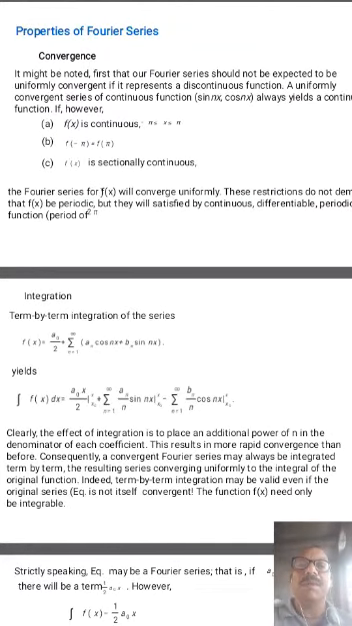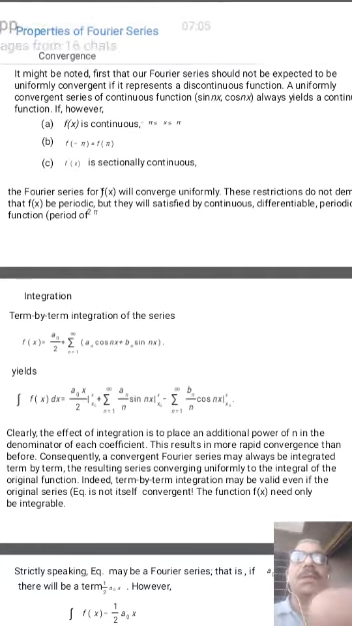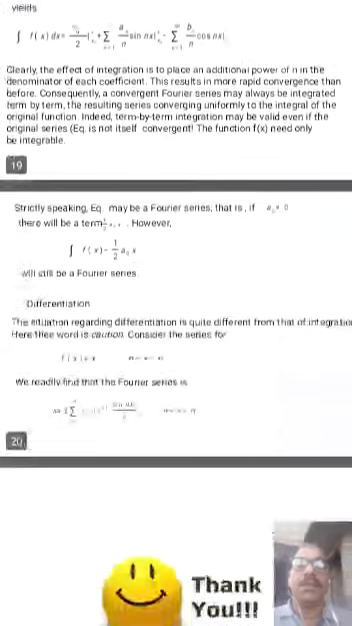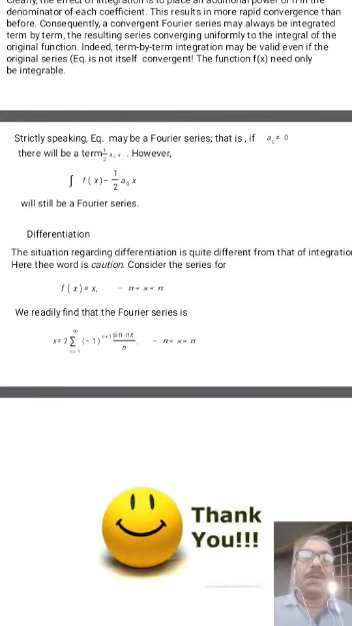Properties of Fourier series. First property, convergence. A Fourier series is uniformly convergent if it is a continuous function, and a Fourier series is not uniformly convergent if it is a discontinuous function. So this is the presentation of my topic on Fourier series. Thank you all, friends.